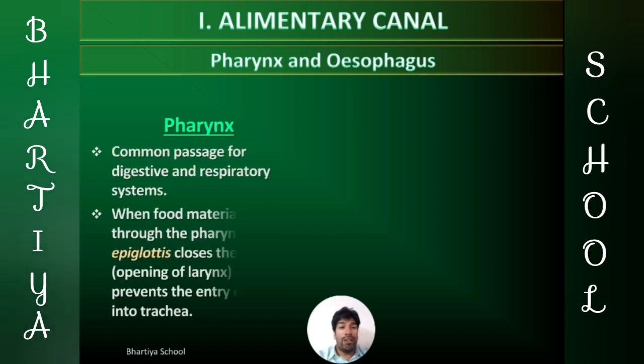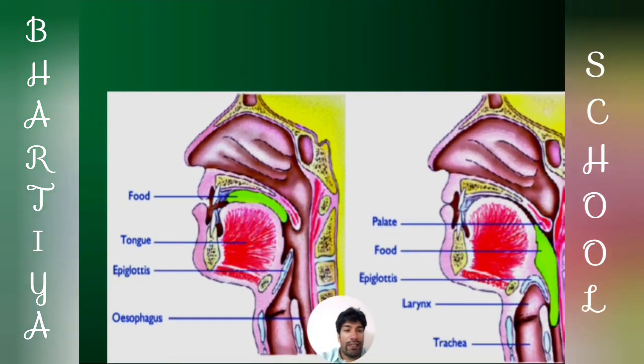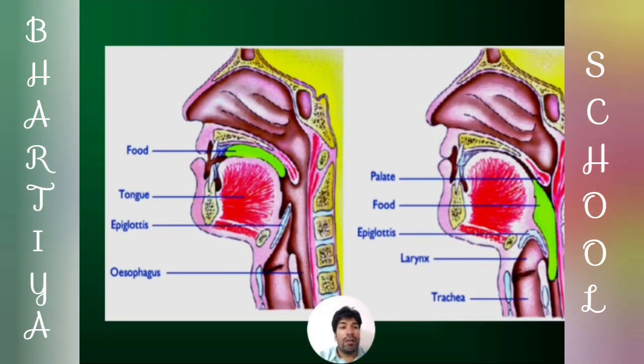When the food material passes through the pharynx, the epiglottis covers the opening of the larynx, that is the windpipe, and prevents the entry of food into the trachea. In this picture, we can clearly see that the epiglottis covers the windpipe, and the food which we intake is pushed forward into the esophagus, and the trachea, that is our windpipe, has been covered by the epiglottis.